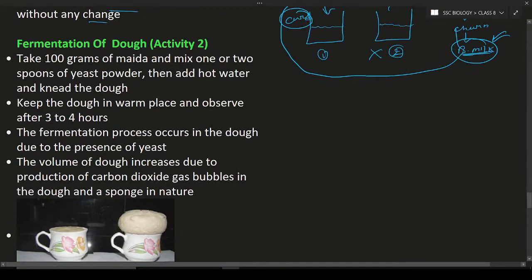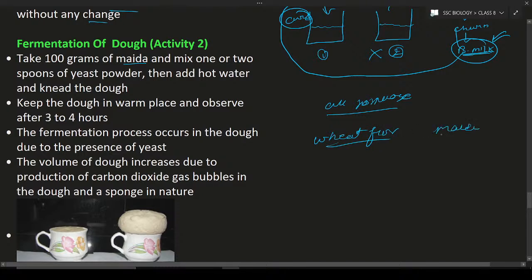That is activity 2. Take 100 grams of maida. What is maida? Maida means all-purpose flour. There is a small difference between wheat flour and maida.